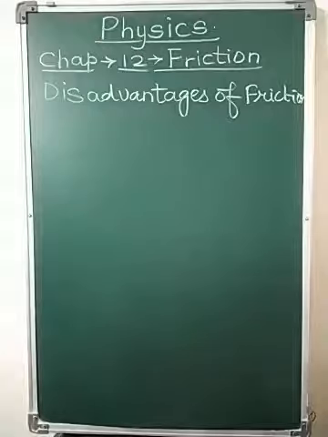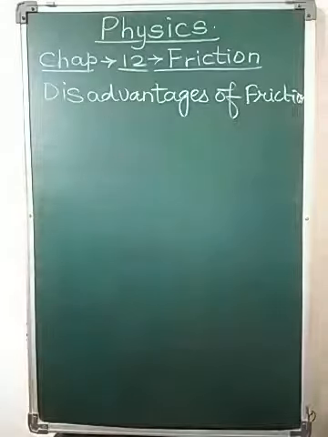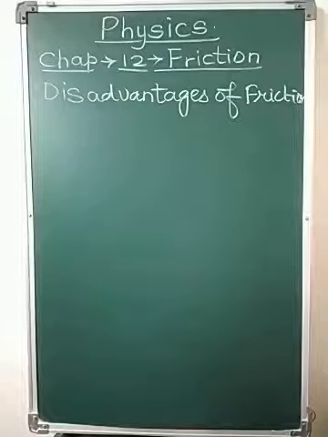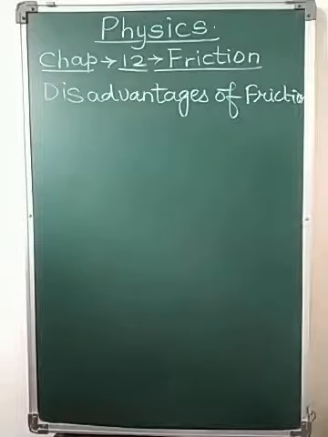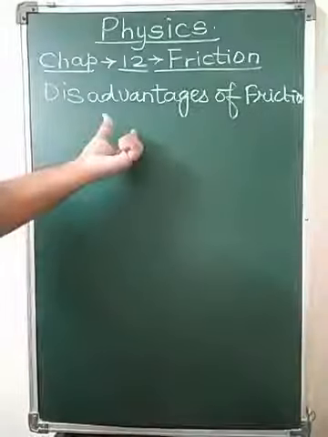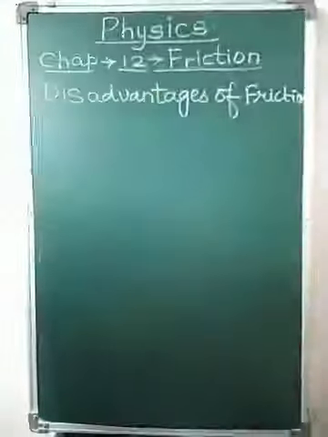Again, welcome back, students, to this physics chapter, friction. Up till now, we have seen what friction is, why friction is caused, the types or forms of friction, and even the advantages of friction. Now we are seeing the disadvantages of friction, and if there are disadvantages, how to reduce them.